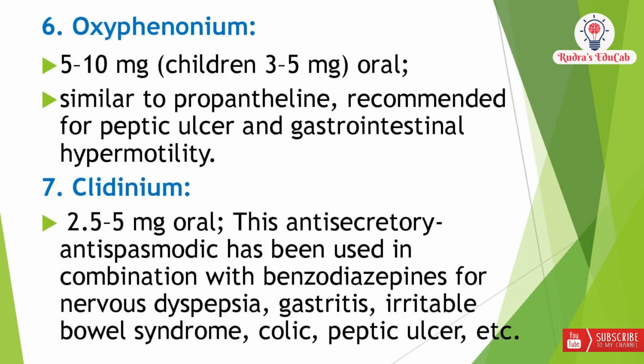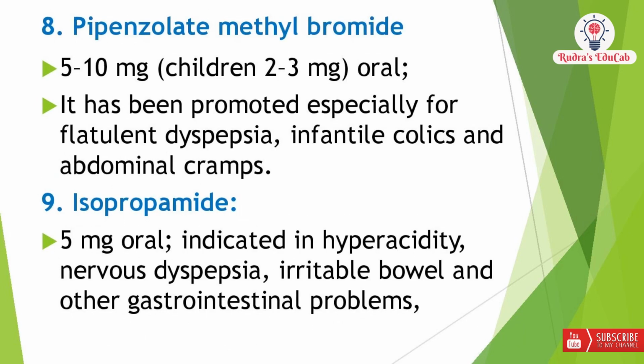Seventh one is clidinium, and the normal dose of this clidinium is 2.5 to 5 mg, which is given orally. This anti-secretory or antispasmodic drug has been used in combination with benzodiazepines for nervous dyspepsia and gastritis and other disorders like irritable bowel syndrome, colic or peptic ulcer, etc. Eighth one is pipenzolate.